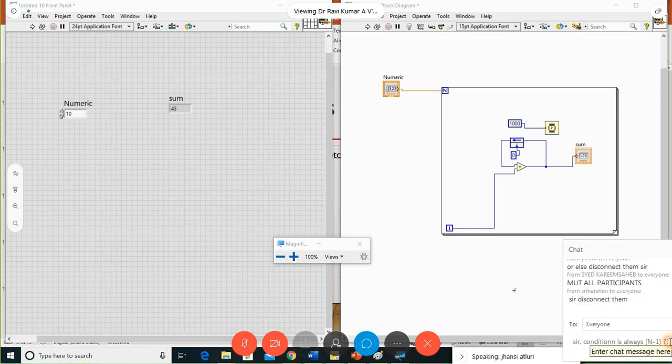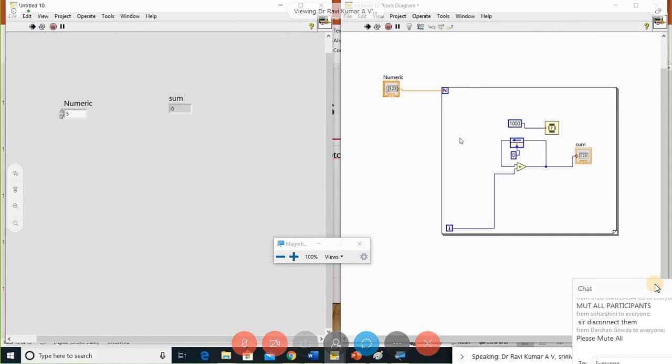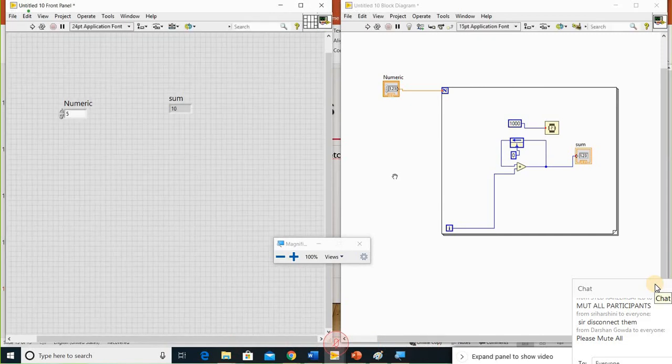Okay, fine. So now let me take the input value as 5. Let me run this. You can see that one by one, 0 plus 1 plus 2 plus 3, like that it is added. So this is n numbers of addition.